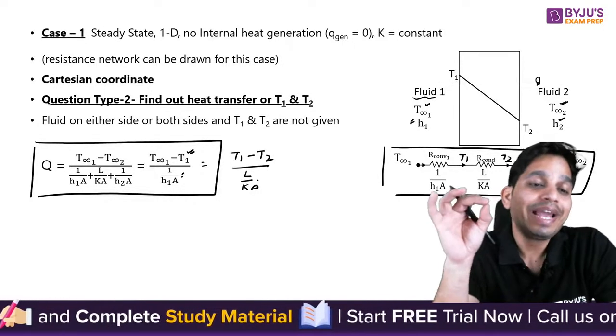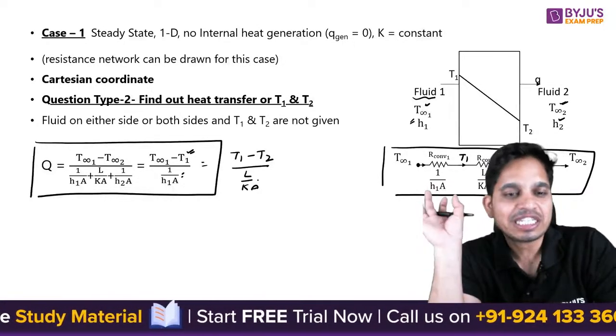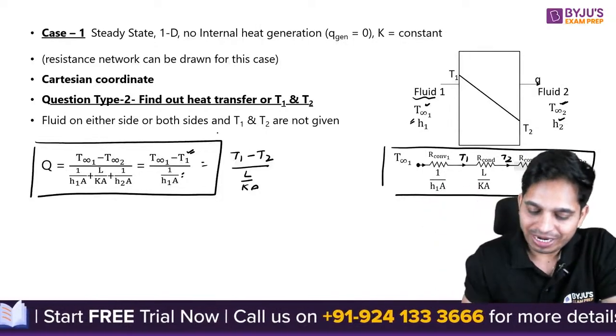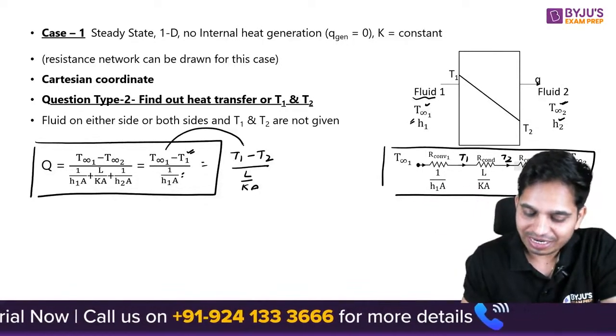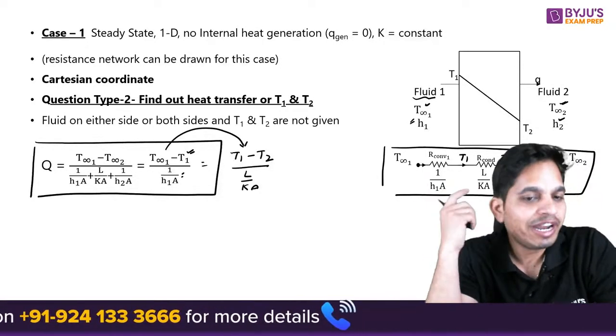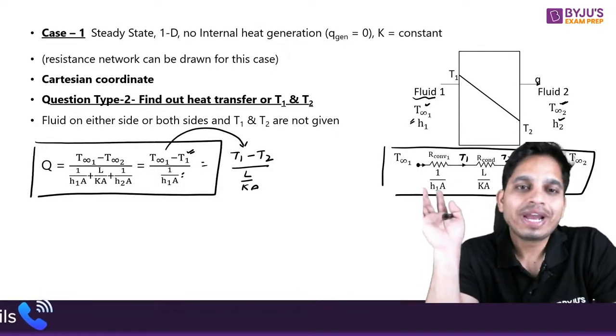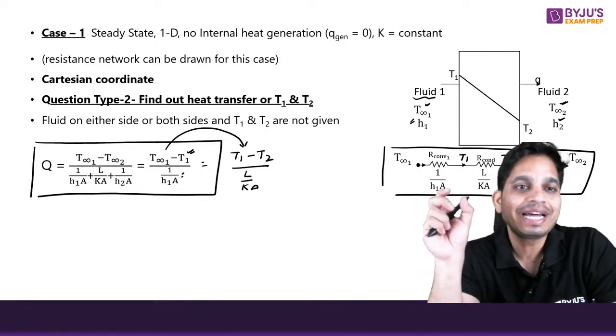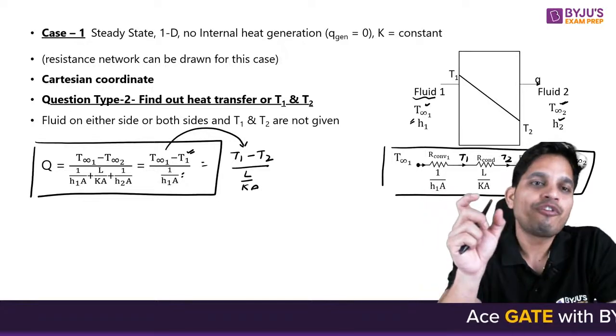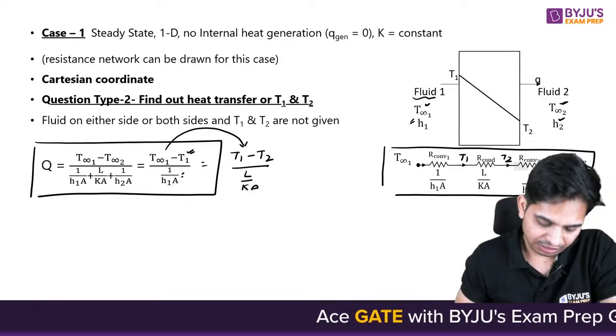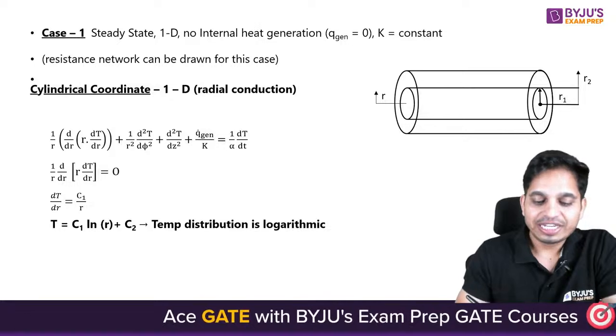Okay, so you can break it into different resistances. For example, if T1 is asked, you can take this and this equation, and only T1 is unknown, so you can find out T1. So depending upon what you need to find out, you can break the resistance network and find out what is unknown. Okay, chalo. Next is steady state.